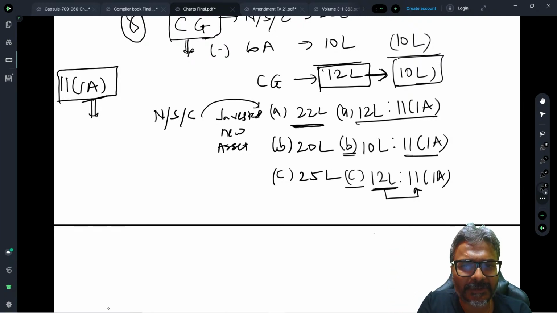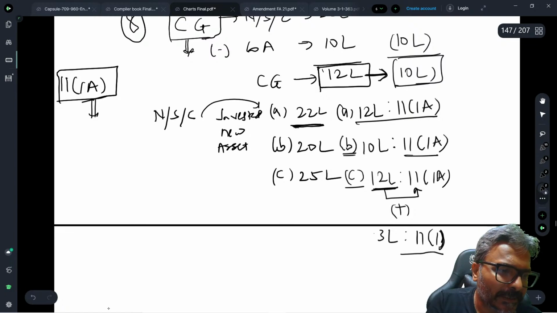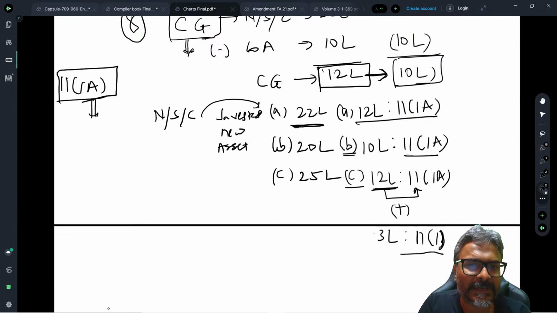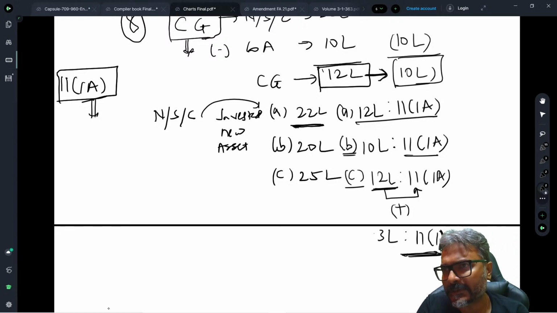That extra 3 lakhs will qualify for exemption under section 11(1), the normal exemption. Is that clear to all of you, students?